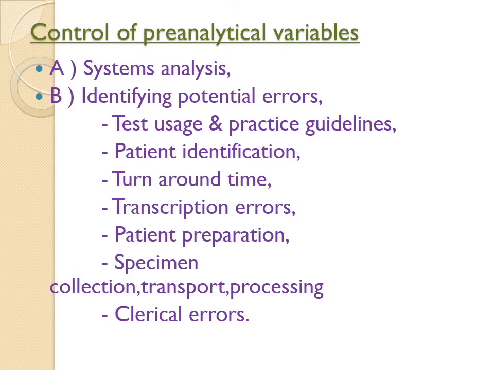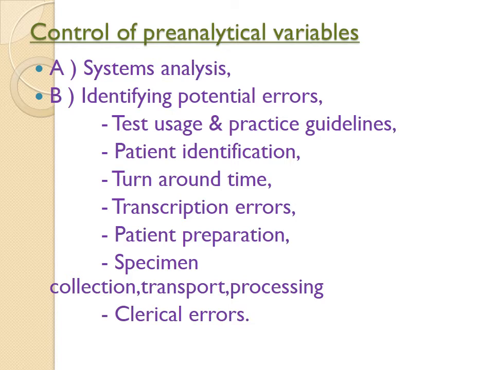Suppose if you are ordering the occult blood test, you will tell the patient to avoid which kind of food, and which kind of drugs, before giving the stool for occult blood test. And then collection, transport and processing. You should have a proper guideline at what temperature in the ice box you are going to transport the sample. If the transportation time is long, or the center where the testing will be done is very far from your collection center, then what you are going to do, you are going to process the sample.